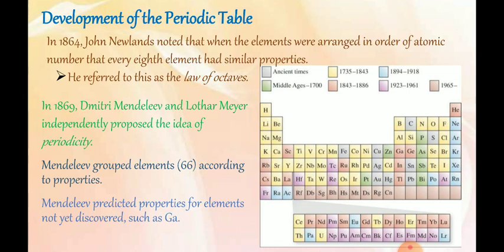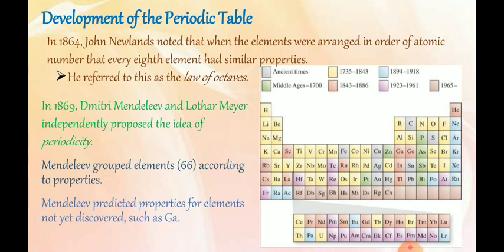Now students, in this modern periodic table, with the help of slides we will look in detail at this chapter step by step. First of all, we are going to learn an important point, which is the development of the periodic table.